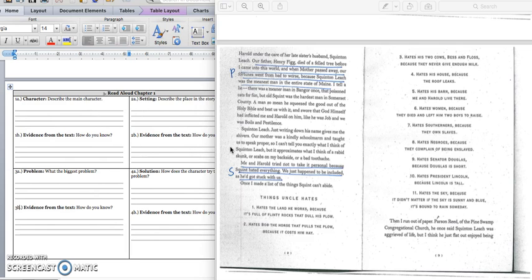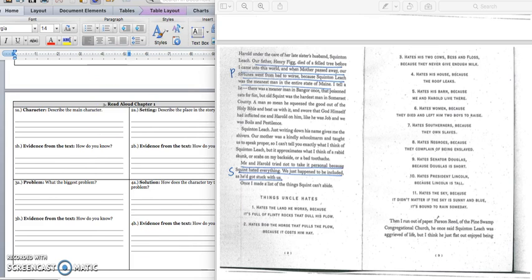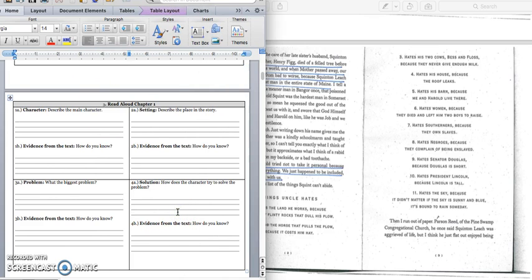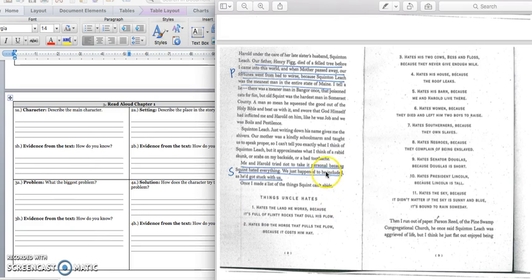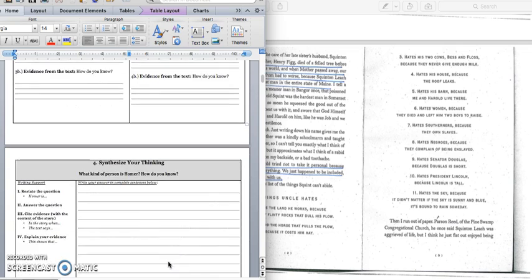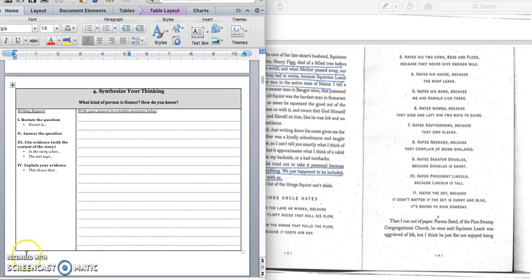And we'll stop right there because we do have the solution that tells us how Homer and Harold responded to their uncle hating them so much. And in box 4A, we would write, Homer and Harold tried not to take Squinton's meanness personally. Press pause to write down your answer and play when you're ready for the quote. And we would write down this quote in the middle of page 2 that says, me and Harold tried not to take it personal because Squinton hated everything. Press pause to write down your answer and play when you're ready for the paragraph.